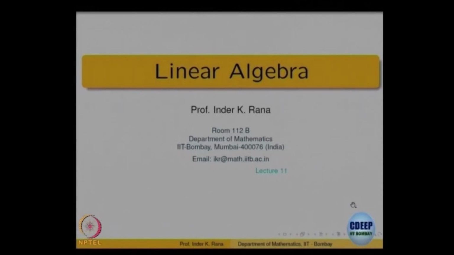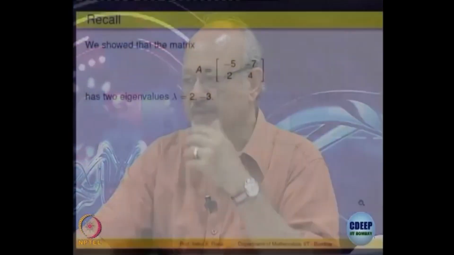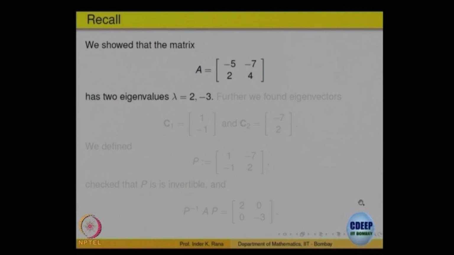So, let us begin today's lecture. We will start by recalling what we have been doing. We have been looking at the definition of eigenvalues, eigenvectors and diagonalization of matrices. So, let us just recall the example we had done.